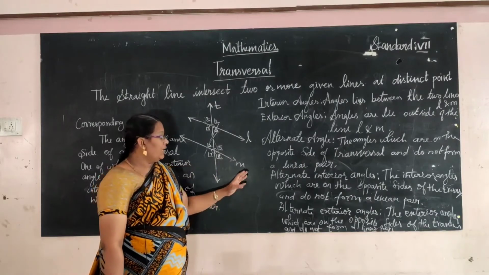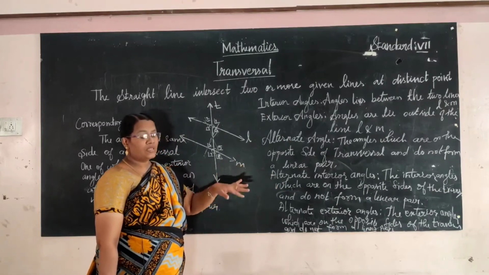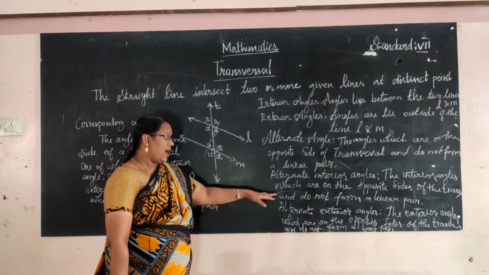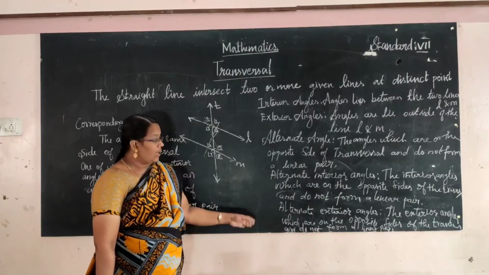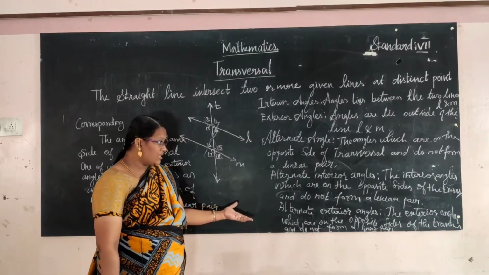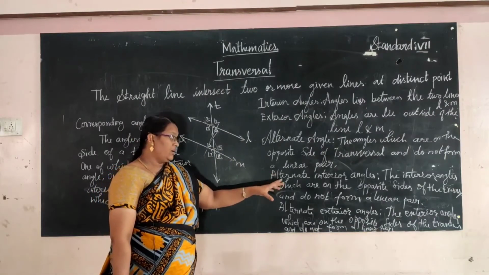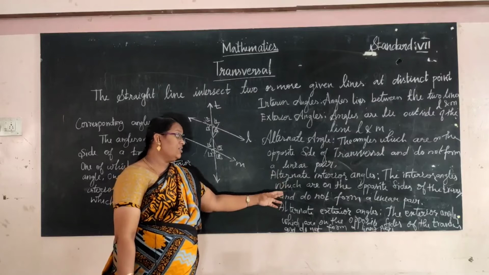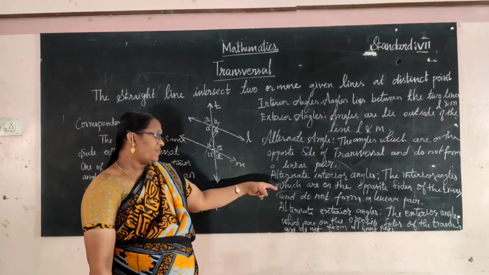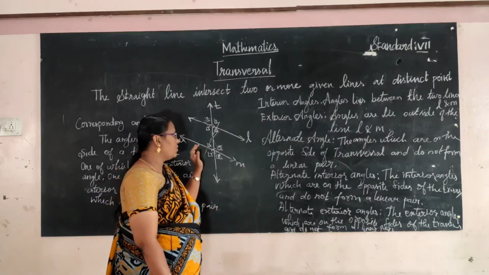That is a condition. So alternate interior means the interior angles are opposite to the transversal and do not form a linear pair. At the same time, the alternate exterior angles means the exterior angles which are on the opposite side of the transversal and do not form a linear pair. Okay, I hope you all understood this concept.